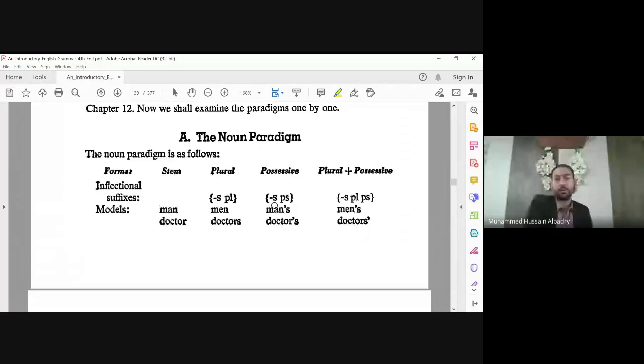How many forms do we have? 1, 2, 3. Generally speaking, we have 3 forms for a noun. For example, doctor is a noun, ism. Plural, doctors. Possessive, doctor's. And the S here is plural, doctors, and you can see the apostrophe after it here, and before it there.